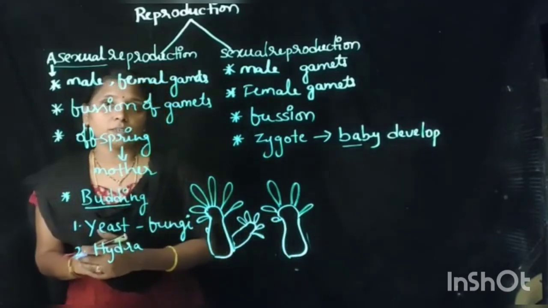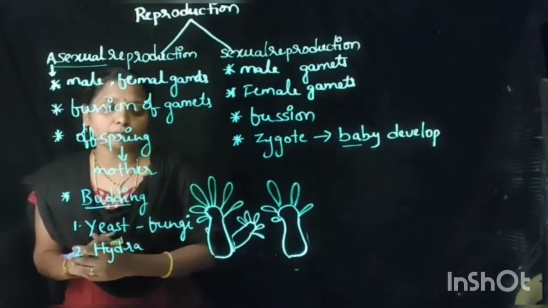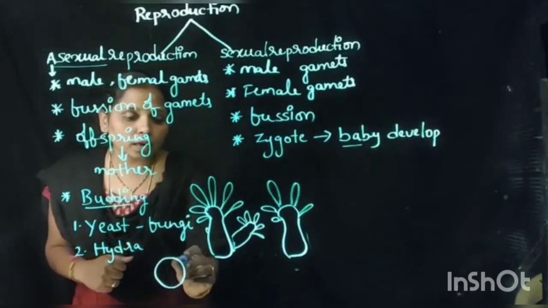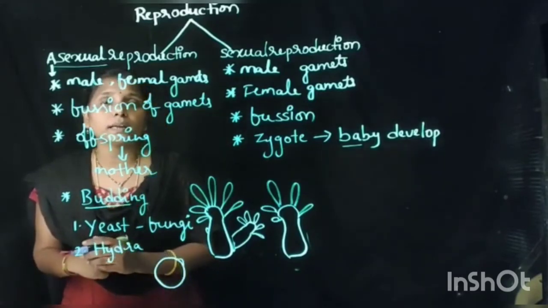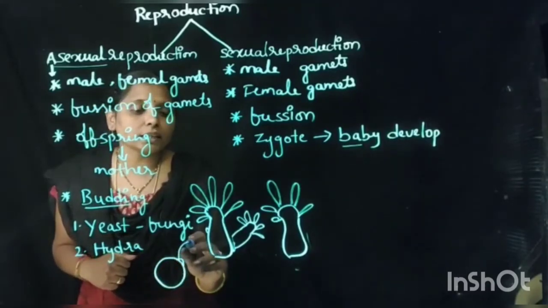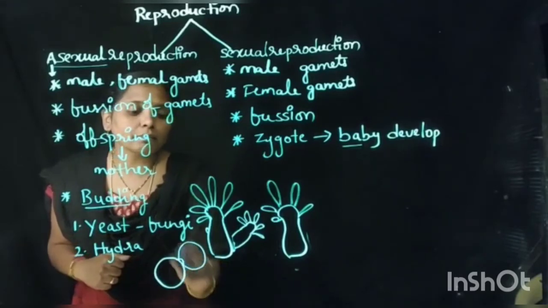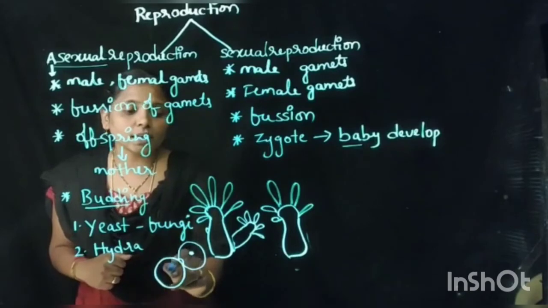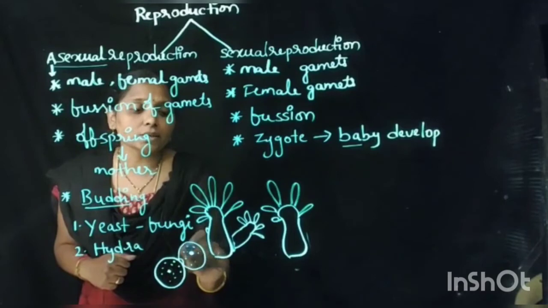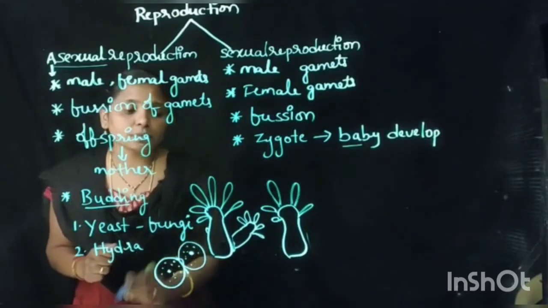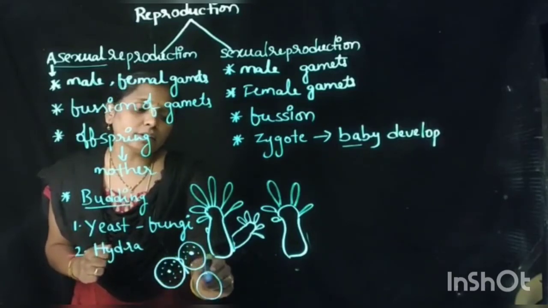So this is commonly known as budding. We see this type of budding in yeast. Commonly in yeast the same thing happens. Somewhere in its body it raises one bud, and slowly this bud becomes bigger in size, and it also contains a nucleus and some cytoplasmic material and everything. When it gets everything from its mother, slowly it detaches from its mother and leads its life individually.